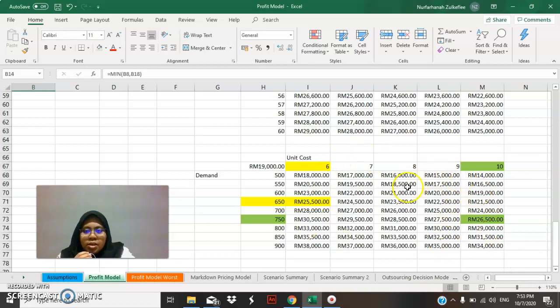Why I take this as my decision is because I think if I increase the demand, I need to increase my marketing level, and it is much easier than to cut the cost. So the unit cost is still the same, 10 ringgit, but I need to make more effort on marketing so that the demand will increase.